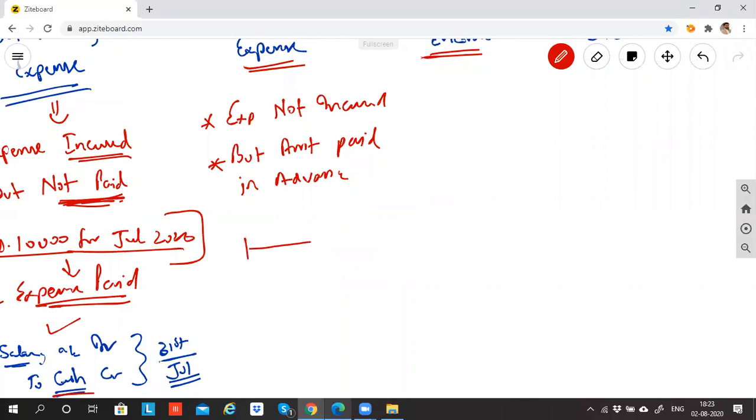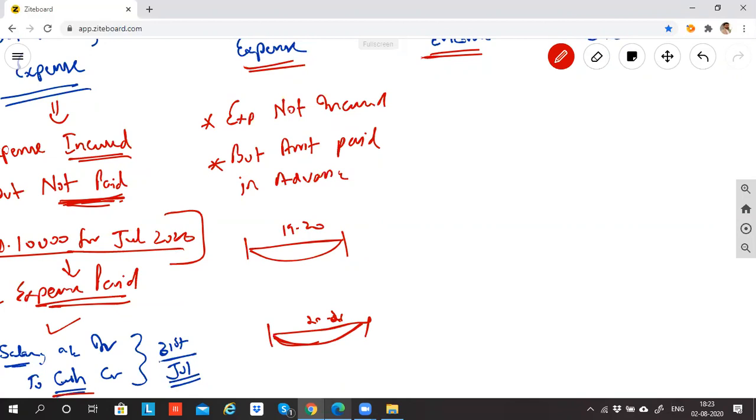This is the financial year 1920 and this is the financial year 2021. I am expecting to receive the service of Ram in 2021. Ram is going to give me service in 2021, but I am so impressed with Ram that I paid Ram money now itself. For 2021, I paid the salary in advance in 1920.